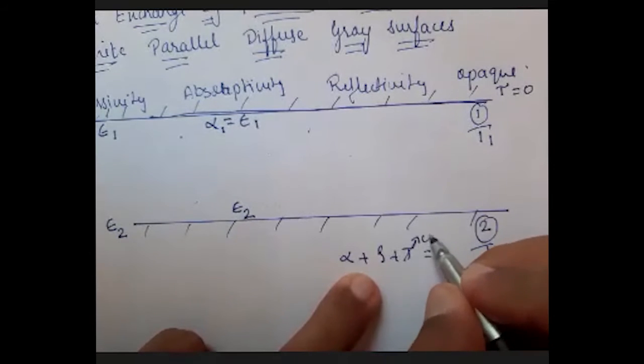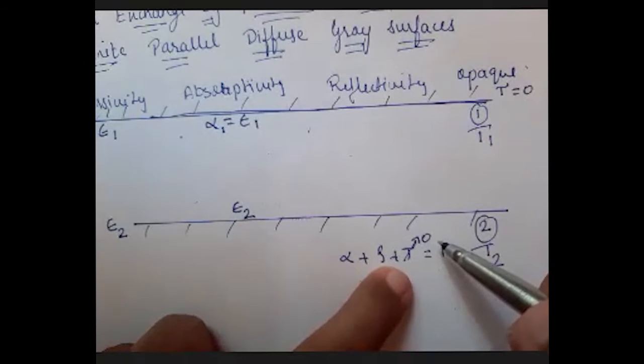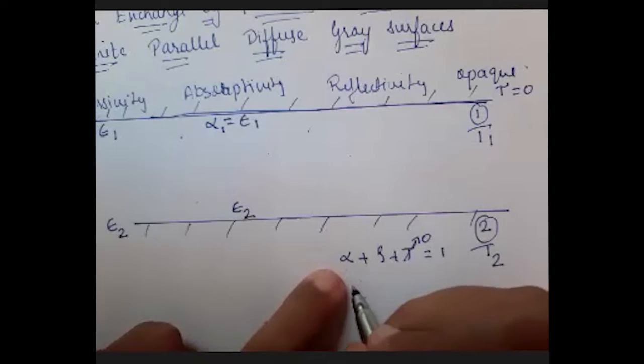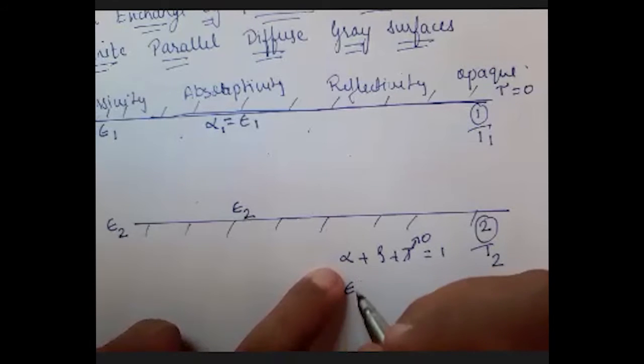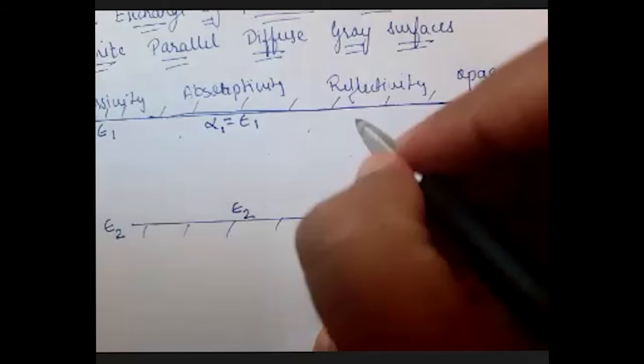So if I consider the surface as opaque, tau will be equal to 0. Then alpha I'm taking as epsilon according to Kirchhoff's law. Rho will be nothing but 1 minus epsilon.